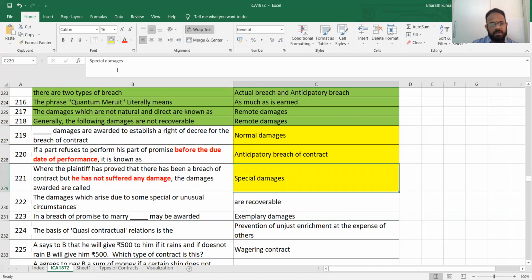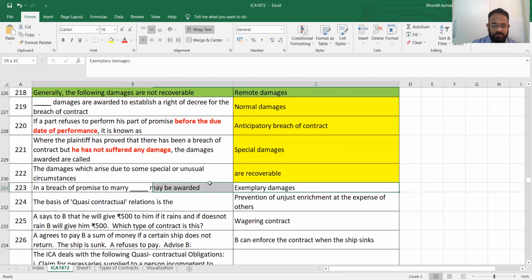Automatically, he can get a special damage also. This is more different. You can also get a normal damage. You can also get a special damage depending on the situation. Unusual circumstances, it is not recoverable. Normal point: breach of marriage, very important.